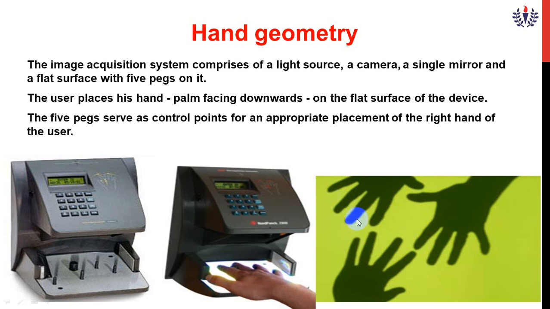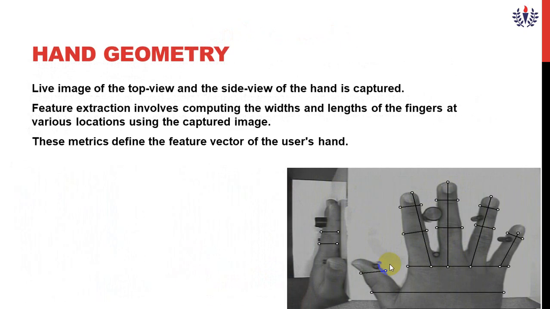For that they use a system called hand geometry. Hand geometry is a device which is used to correct the information in the Aadhaar card. This is the hand geometry. I already told you, these are the dimensions which will be captured. Topmost it is called the top view, and the side view will also be monitored.